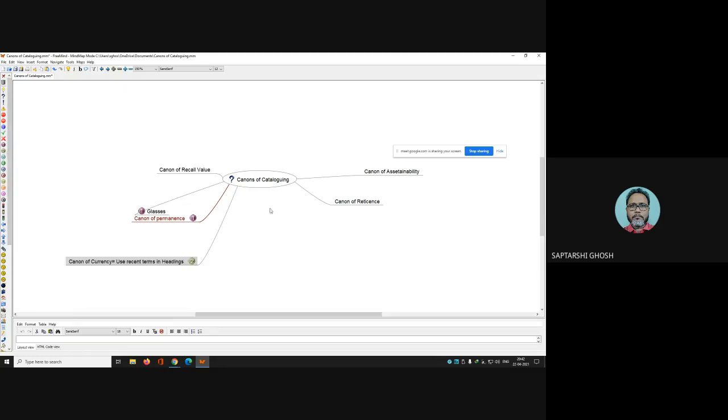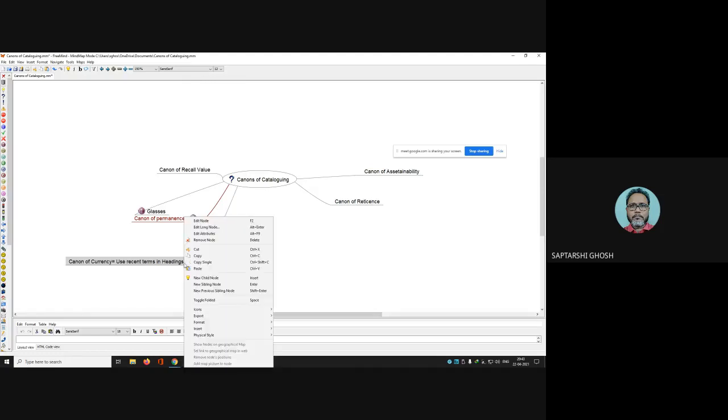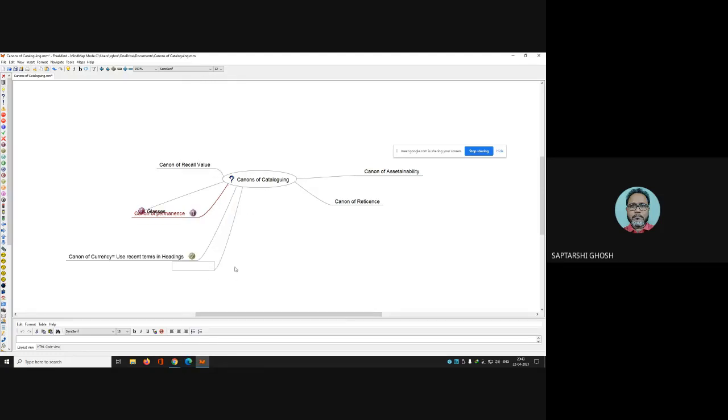Now in this case, what you can say, suppose right now the sibling node. Sibling node is not required.